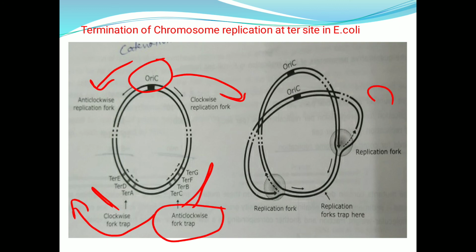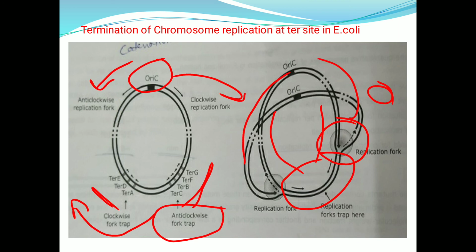And if you see in this one, the replication is occurring in this direction, so the replication fork is trapped here. See, these are the TUS proteins, terminus utilization substance. These are moving from either side, in this direction and in that direction, and part of the segment is trapped between these two TUS segments.